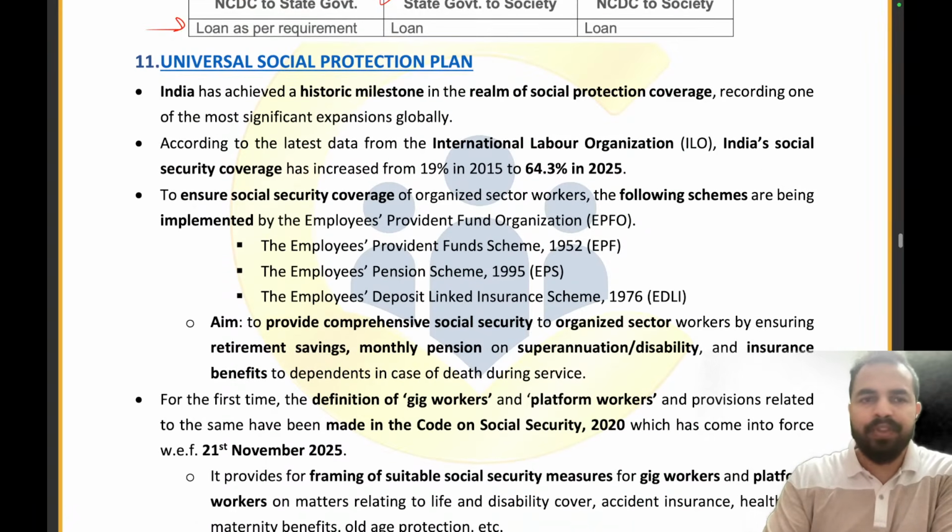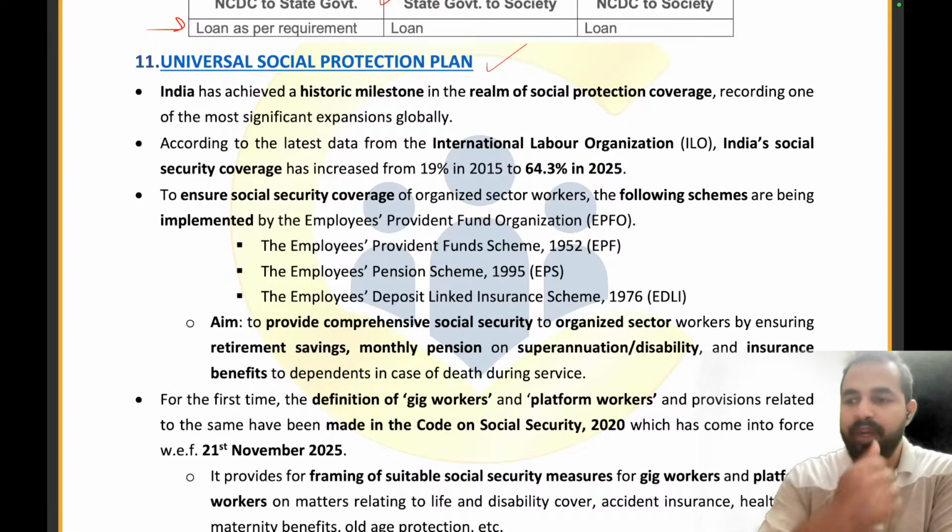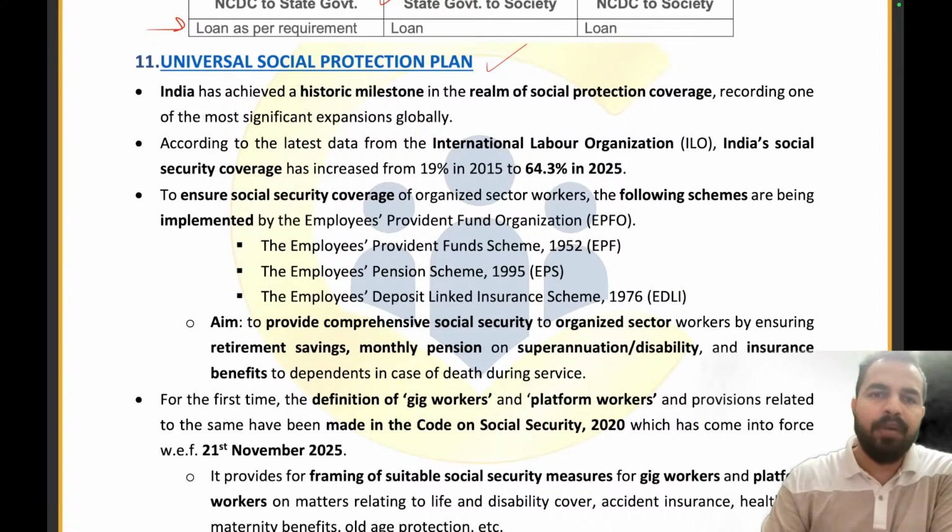So my dear future officers, that's all with that article. Let's move ahead. The Universal Social Protection Plan. See guys, the previous article was quite a longer one, right? And we have covered it in a very beautiful manner. I hope that you guys also agree with the same. Let's move on to the next part, the Social Protection Plan.